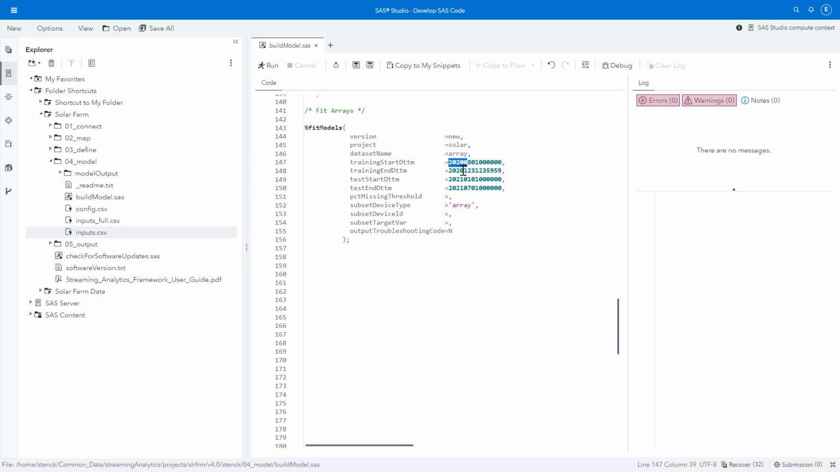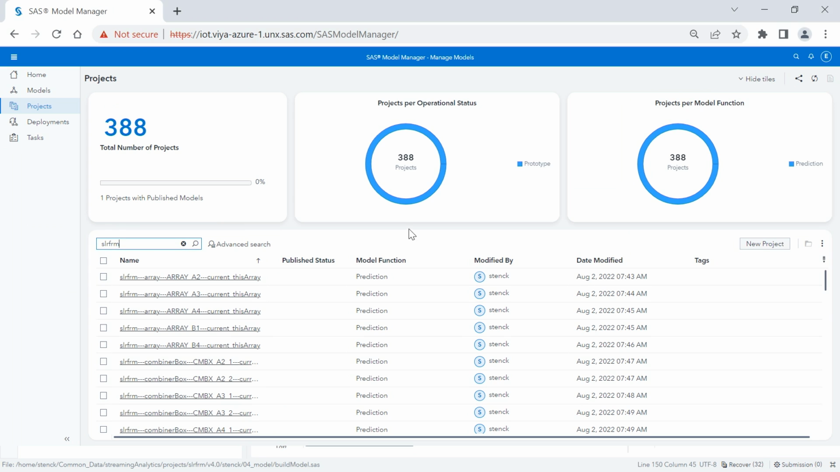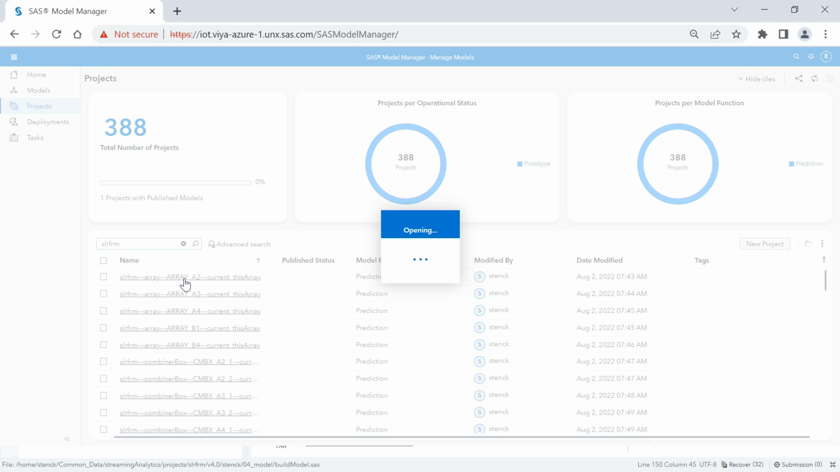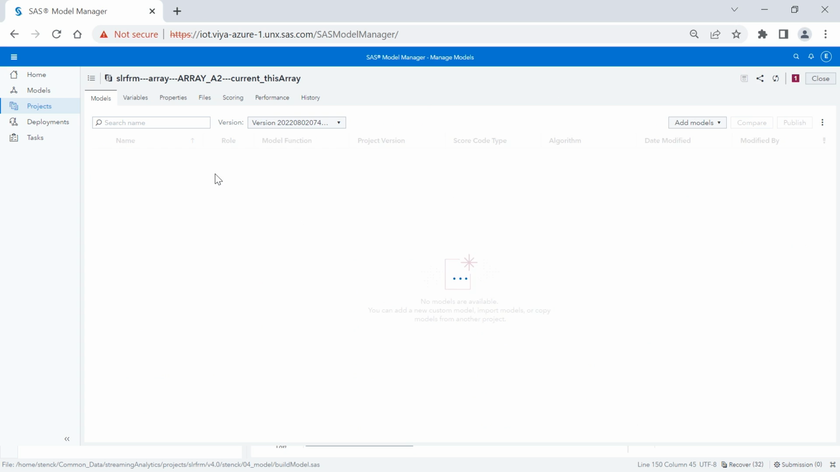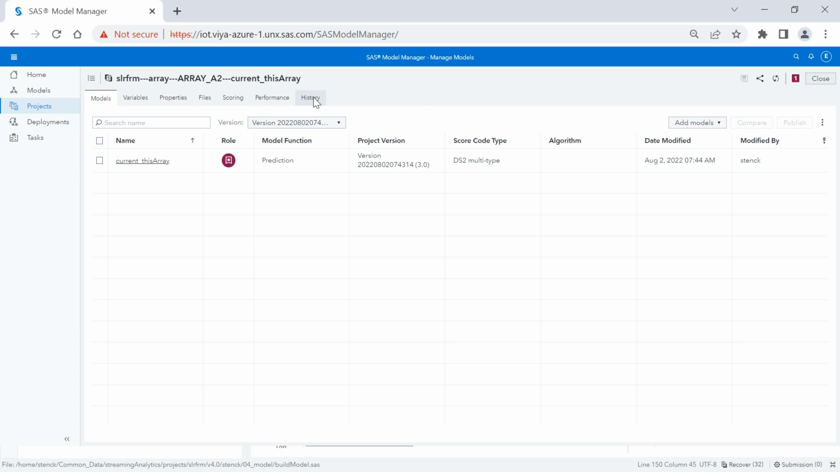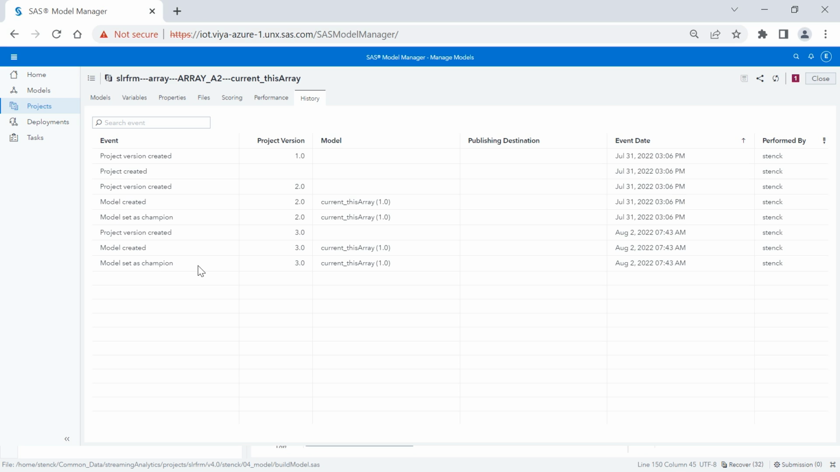So this is August 2020 through December 2020. And the test period is the first 6 months or so of 2021. And we hit run, and that will train all of our models. And actually, as it trains them, it will also register them into Model Manager. So I can see them here, and if I went into any one, I could see all the different artifacts, but I could also see the history. And so I can see when I championed a new model.